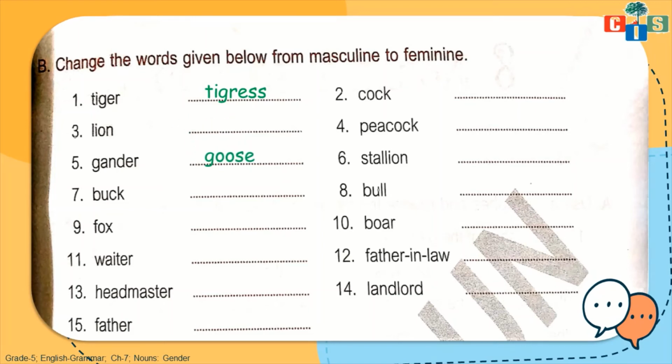Any other word we will take? Gander, it will come as goose. Okay, now let's do another exercise. Okay, one more. Boar will come as sow.